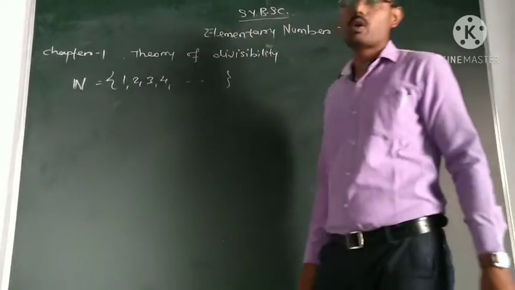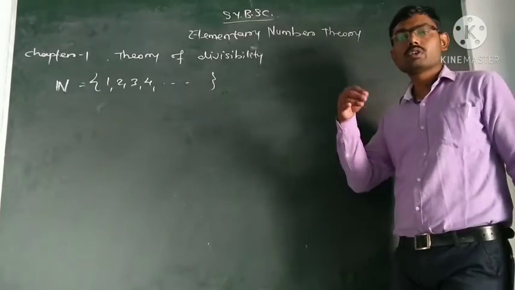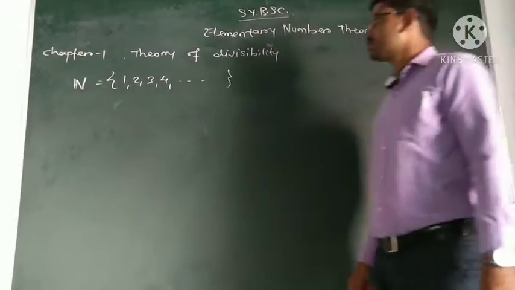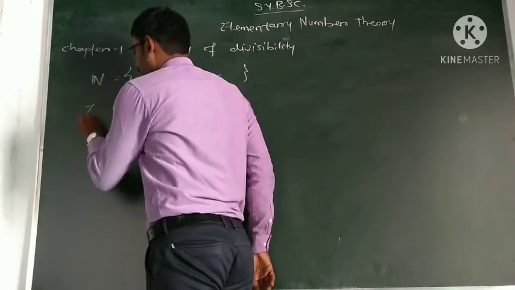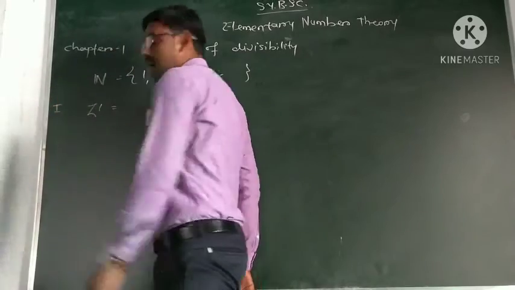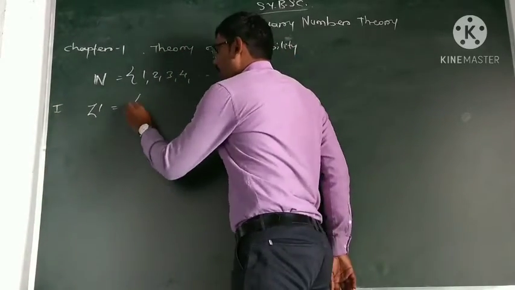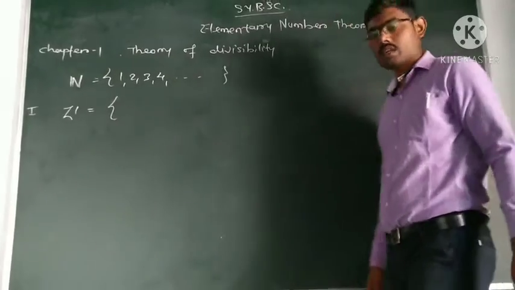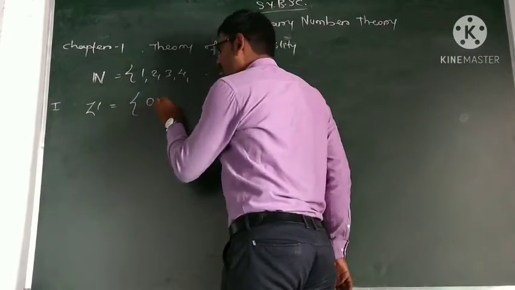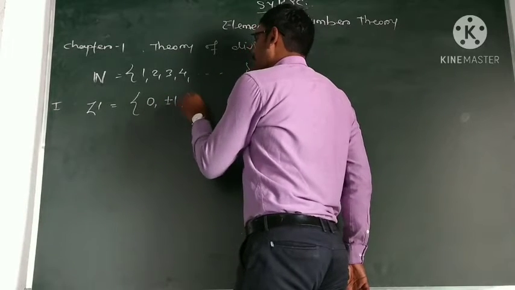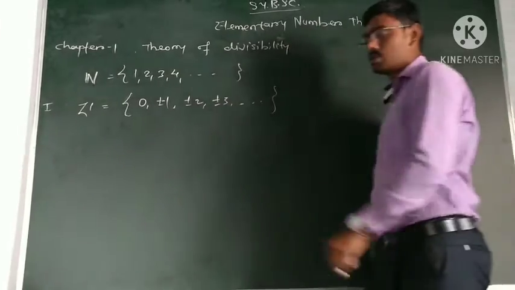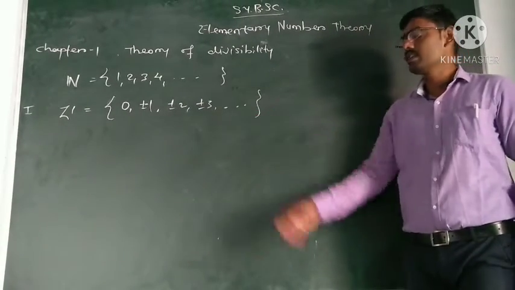There are two notations for the set of integers: some books use Z and some books use I. The set of integers contains 0, plus and minus 1, plus and minus 2, plus and minus 3 and so on.